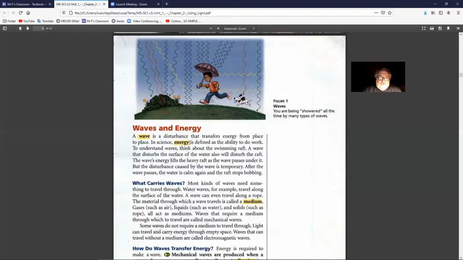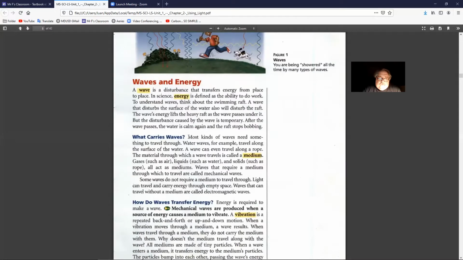To understand waves, think about the swimming raft. A wave that disturbs the surface of the water will also disturb the raft. The wave's energy lifts the heavy raft as the wave passes under it, but the disturbance caused by the wave is temporary. After the wave passes, the water is calm again, and the raft stops bobbing.